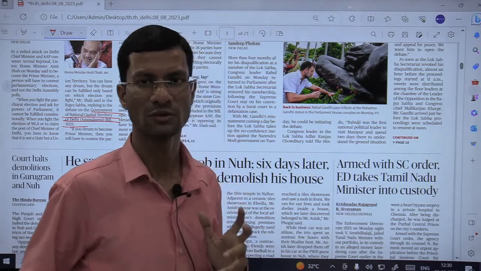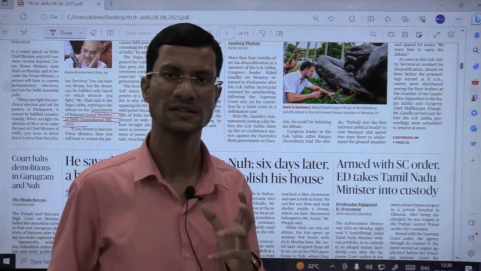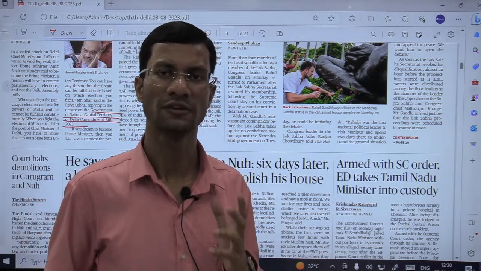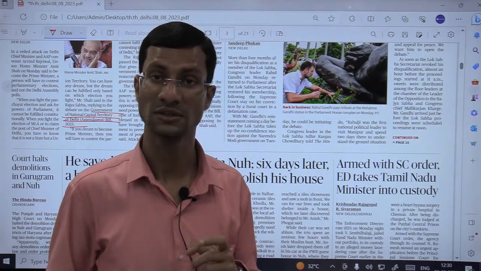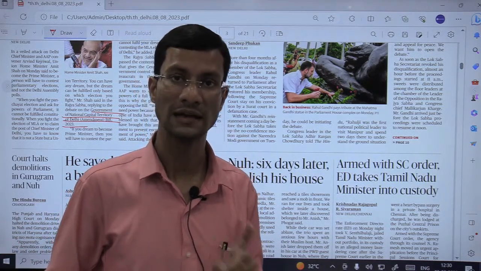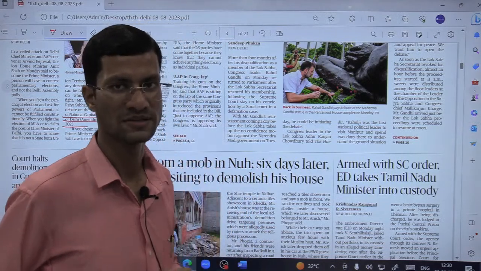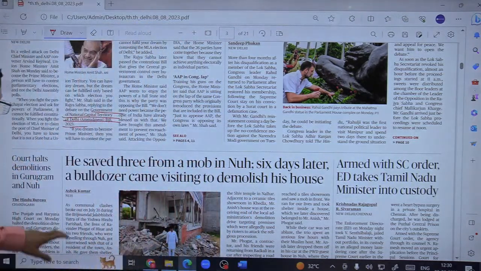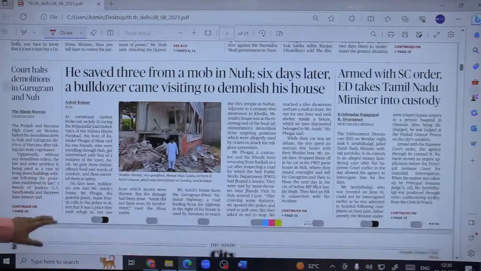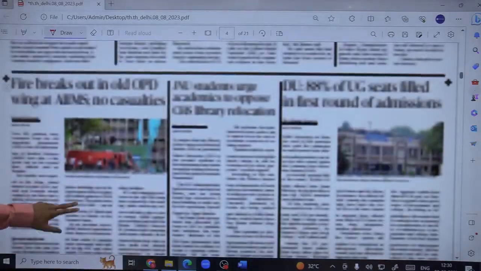बट नाउ दिस अमेंडमेंट बिल हैज गिवन मोर पावर, the final authority now lies with the LG directly and indirectly with the center because LG has been appointed by center itself. So this is the issue. Fine. उसके बाद local page from Delhi.